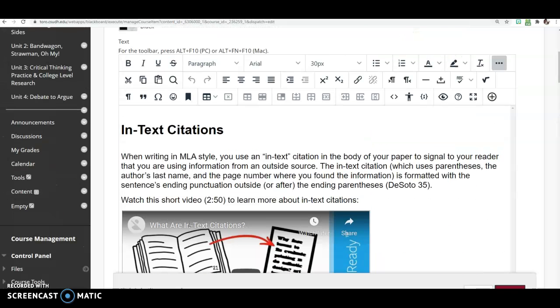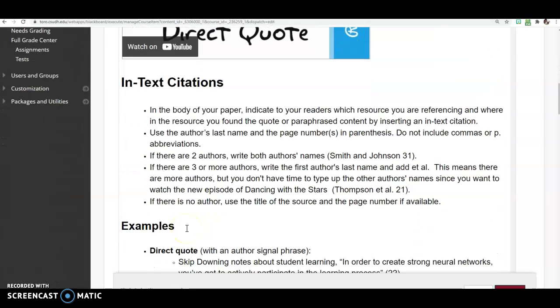This video is going to go over your in-text citation and give you a few tips about your works cited. So remember, in-text citation, you need the author's last name and page numbers, right? If there are two authors, you're going to write both authors, Smith and Johnson, 31. If there are three or more authors, you don't have to list every single one. All you do is add the first author and put et al., period, and 21. That's the page number. So make sure you write et al. with a period right here and 21 right there.